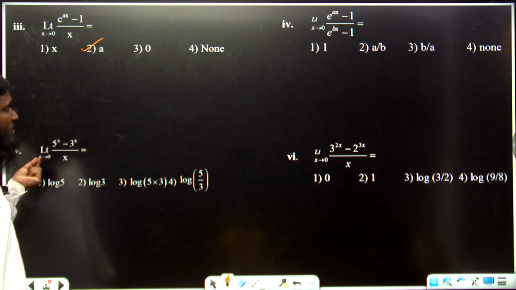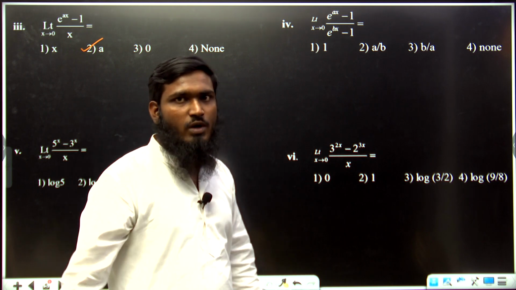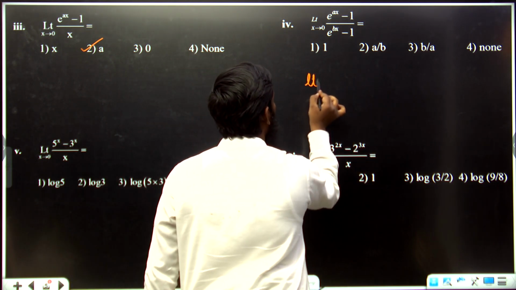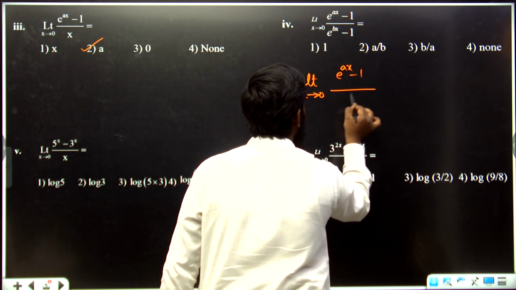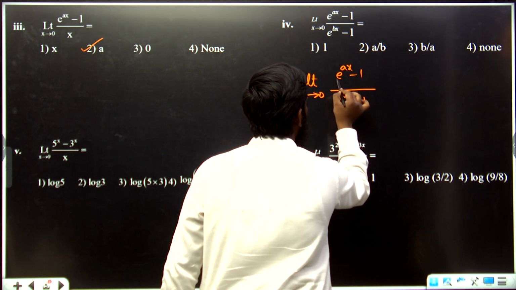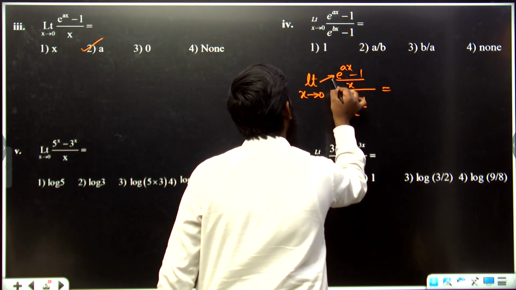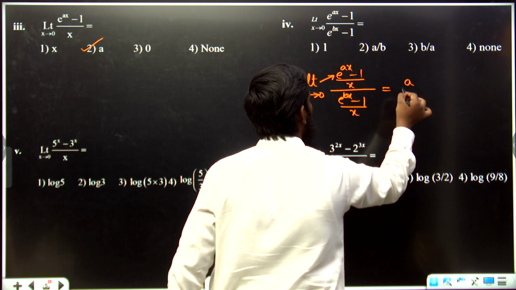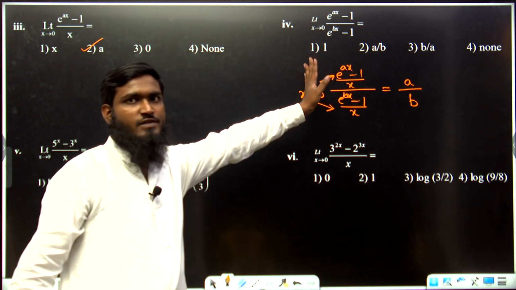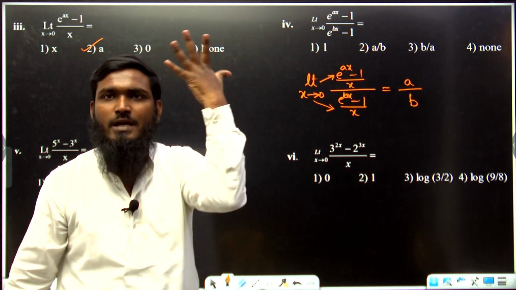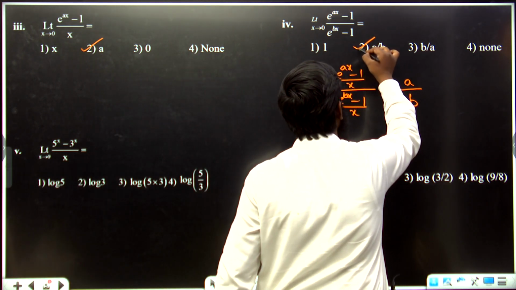Next one, limit x tends to 0, let us go with this question first. Limit x tends to 0, e power ax minus 1 by e power bx minus 1. So for this, what we are doing is, limit x tends to 0, e power ax minus 1 divided by e power bx minus 1, divided by x, okay, like this we have taken. Now if you apply the limit for the numerator according to this formula, we get a, and if you apply the limit for the denominator according to the formula, we get b, means the coefficient of x we are writing. So what is the answer we are getting? A by b, that's it. A by b means the second option is correct, okay.